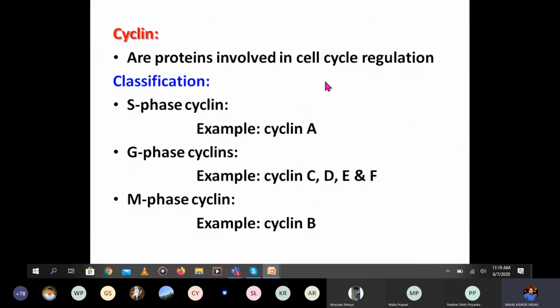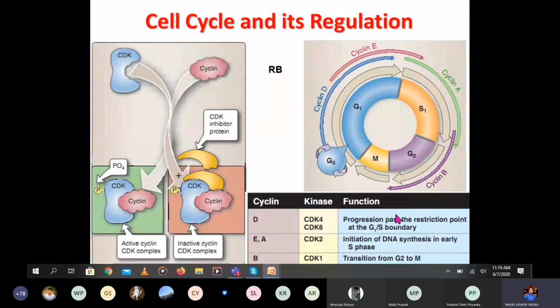It is a protein involved in cell cycle regulation, and it is classified based on the different phase where it is utilized. Based on that, the cyclins are divided. You can say S phase cyclin, for example cyclin A. G phase cyclins, like cyclin D, C, E, and F. And M phase cyclin is cyclin B, as I have shown in the figure here. It is classified based on which phase it is related to.